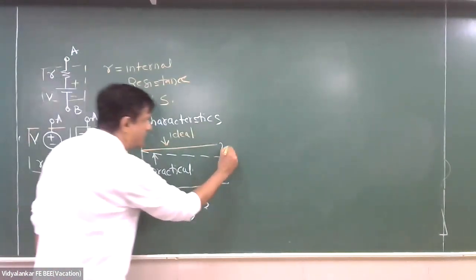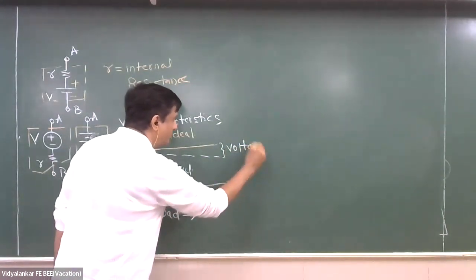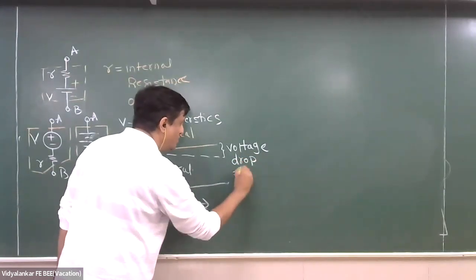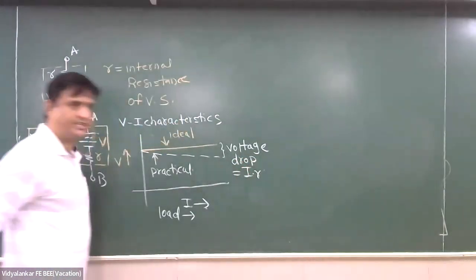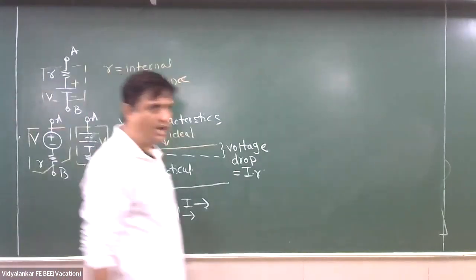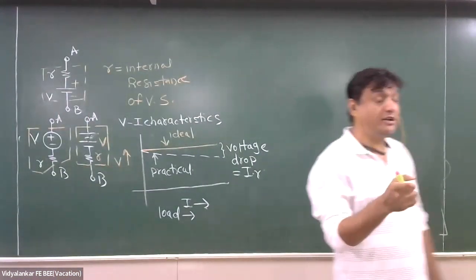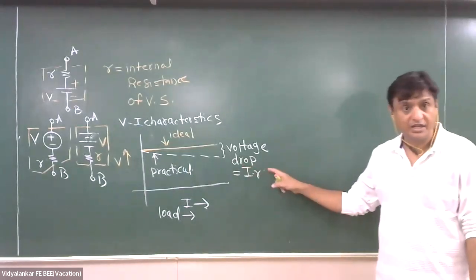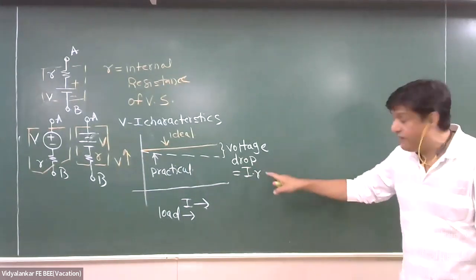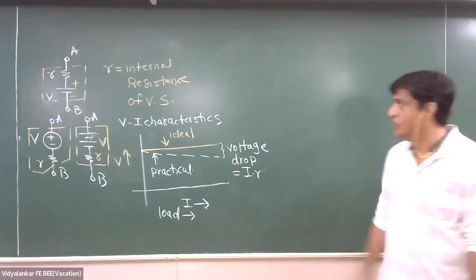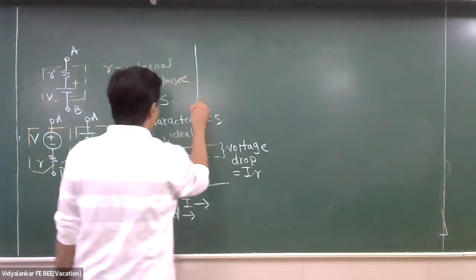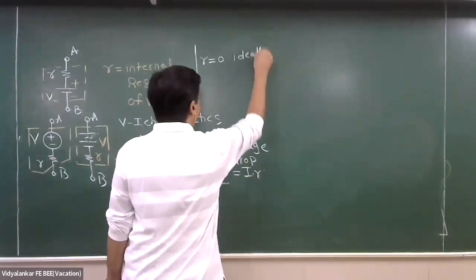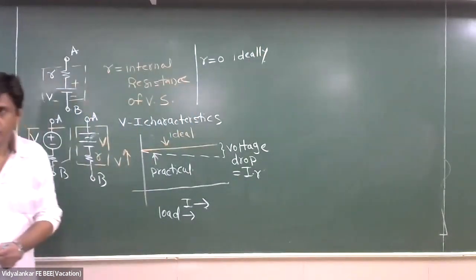This drop is a voltage drop, and this is equal to I into R. If I want I into R to be 0, what should be the value of R? 0. So can I say R should be 0 ideally?